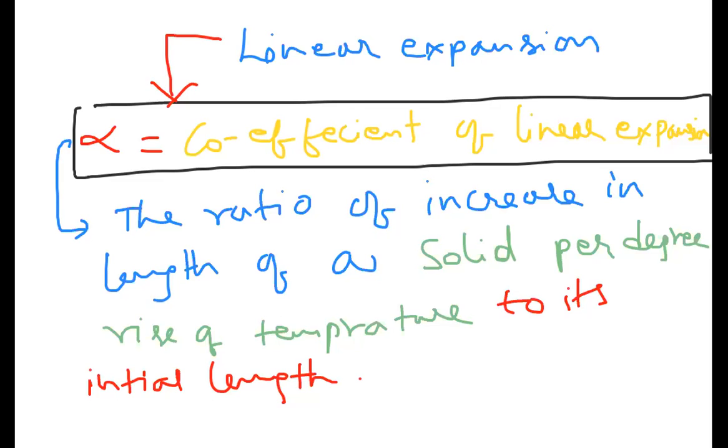That nature of expansion is explained by alpha.